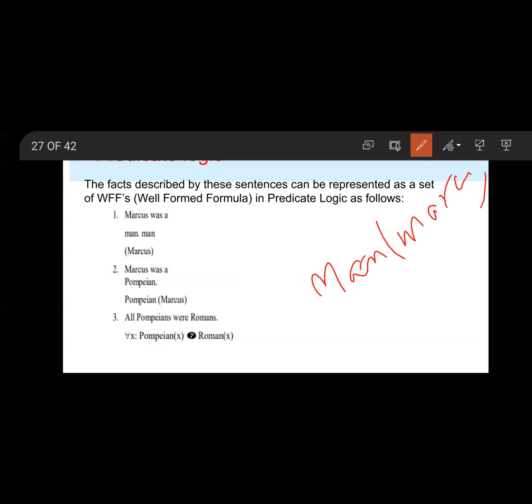Marcus was a Pompeian. That means Pompeian of Marcus. Okay, clear?